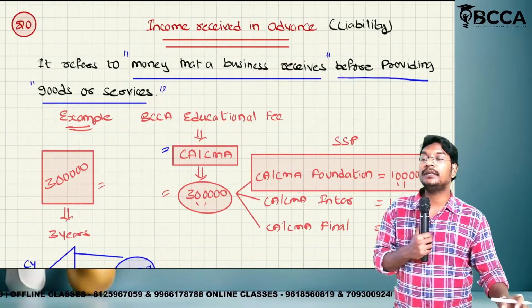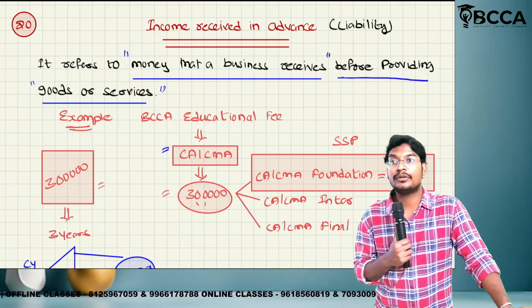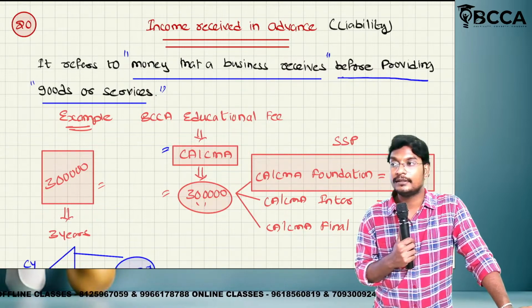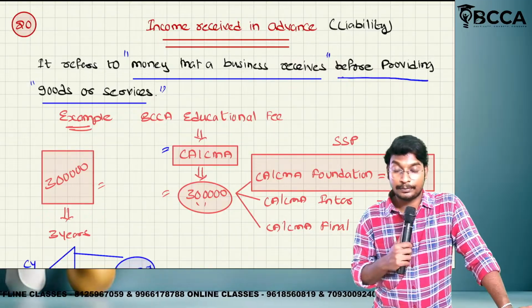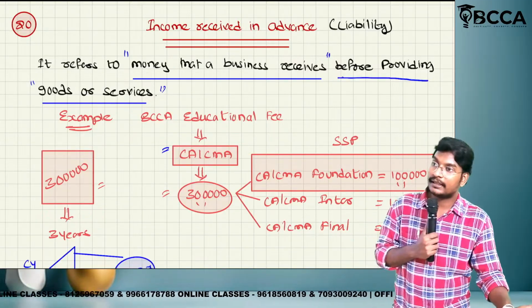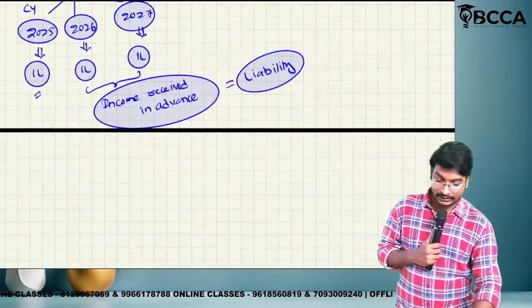This is a liability for the business. It will be shown in the balance sheet liability side. But 1 lakh will be shown in the P&L account, on the credit side. Which side? Credit side. Did you get the clarity or not? So here.